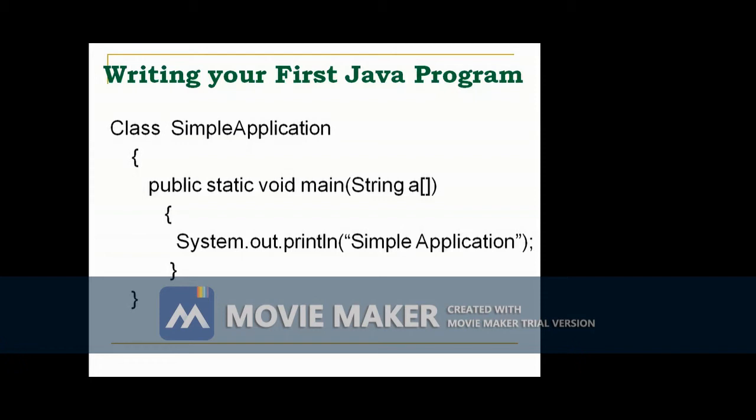Suppose 10 objects are created from that class, each of the 10 objects has its own instance variable. But for the static variable, only one is allocated for all objects. So static variables are shared by all objects, so it is not unique.